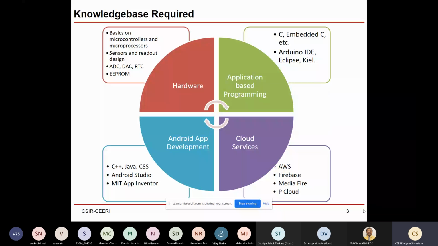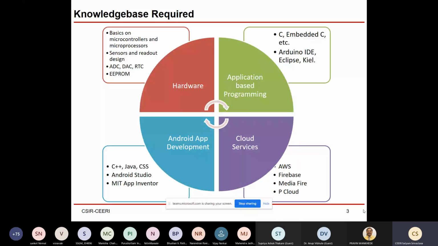ADC means analog-to-digital converter. Everyone is aware, I think. Then digital-to-analog converter, then real-time clock, EEPROM. A person should have this basic hardware knowledge so that he can interface different sensors to the microcontroller, acquire data from the sensors to the microcontroller, and send it to the smartphone.